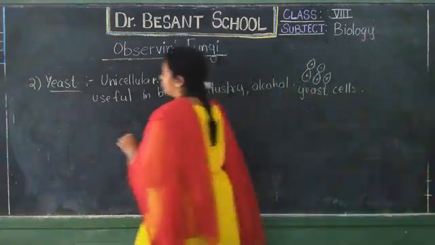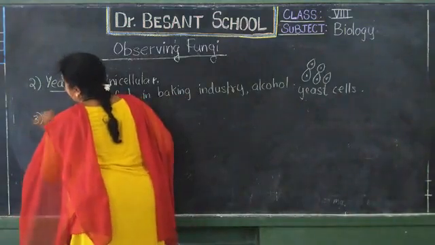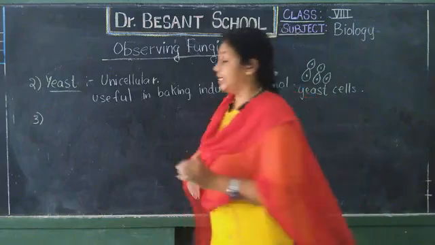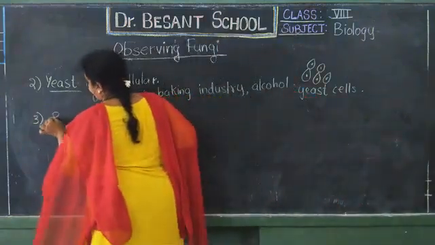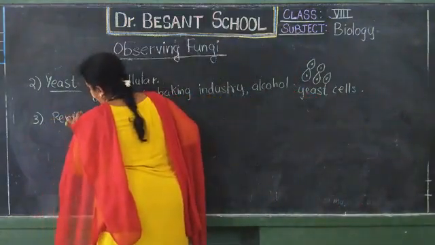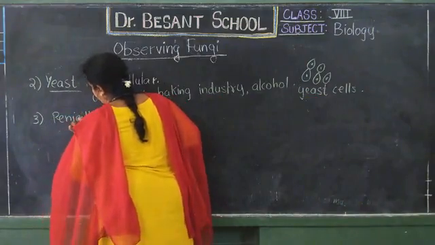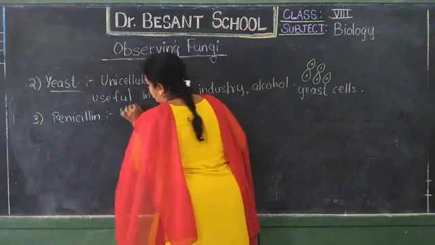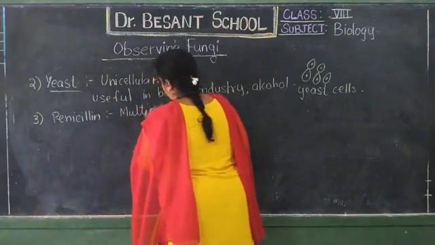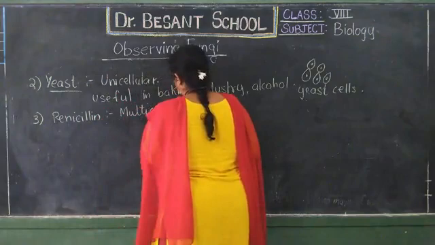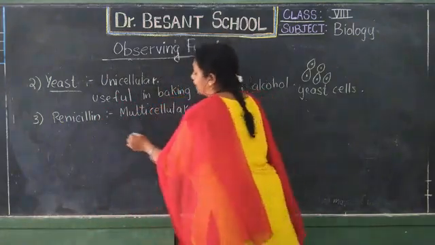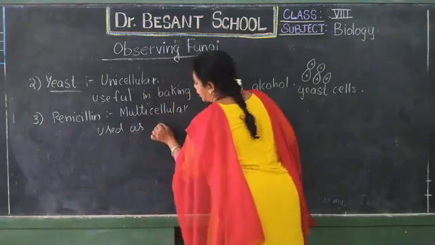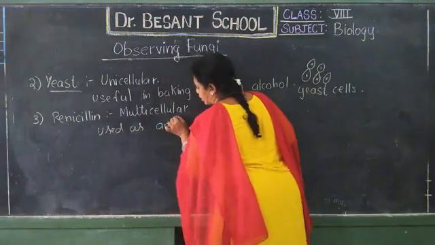Next one is penicillin. In the next chapter, part 2, I am going to teach so much about this penicillin. Okay, it is multicellular, then used as antibiotic, first antibiotic.